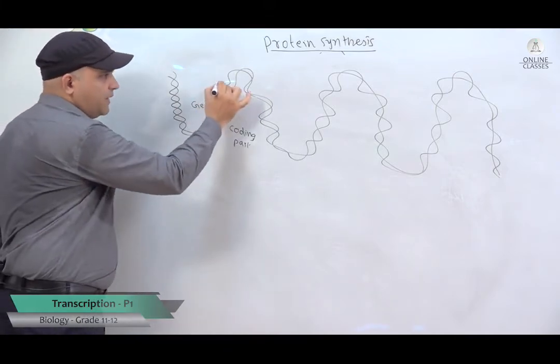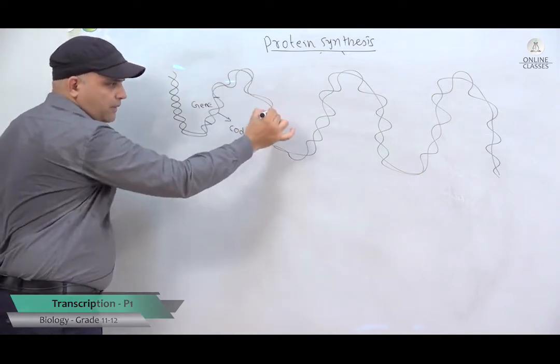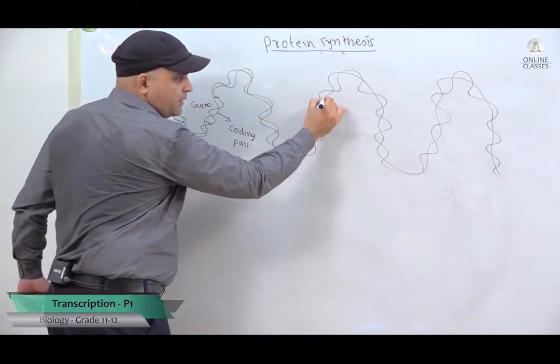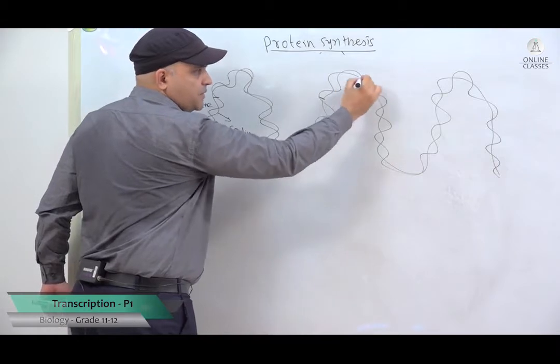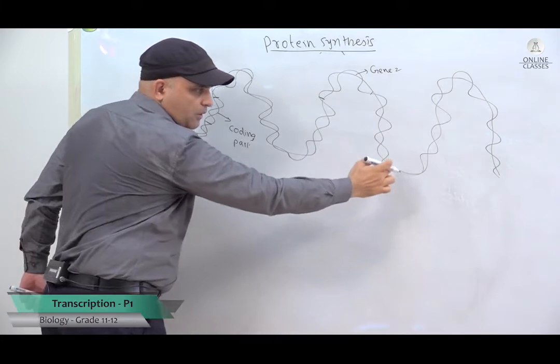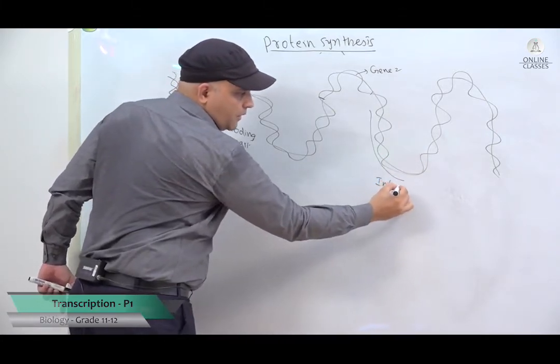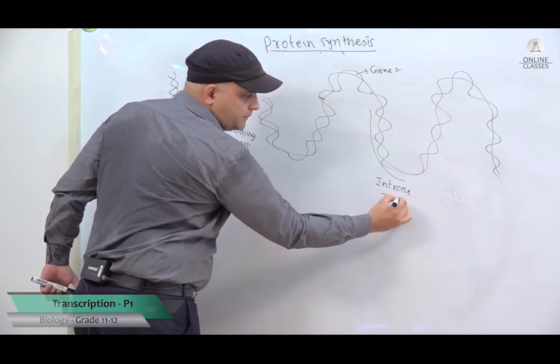Again, you have a waste part, or I should say the non-coding part. Non-coding part, it continues, let's say from here. I'm just randomly choosing some places here. This will be another gene, maybe gene 2. Then you have the non-coding part. These non-coding parts are called introns, or you can say the junk DNA.